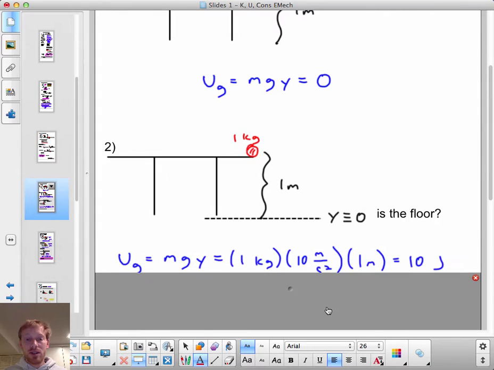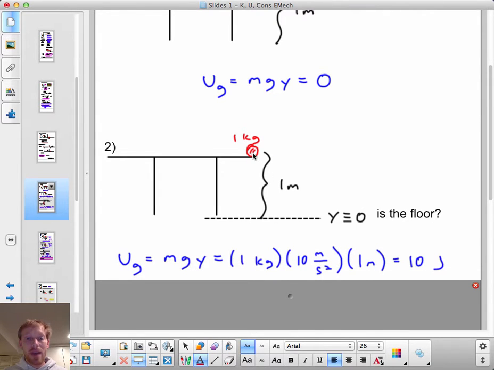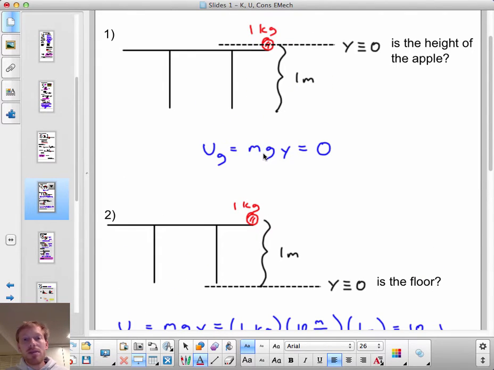Well, in this situation, if I have a 1 kilogram apple and it's 1 meter off of y equals 0, then it looks like there's 10 joules of gravitational potential energy. So this is maybe a little bit troubling. If I say that y equals 0 is the floor, I say this apple has 10 joules of gravitational potential energy. But if I say y equals 0 is the height of the table, I say that the apple has 0 joules of gravitational potential energy. Is one of them right?